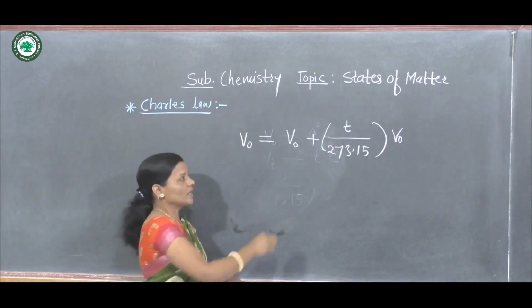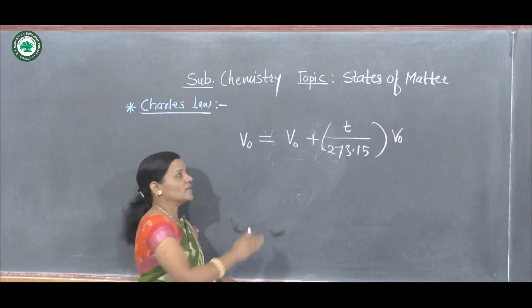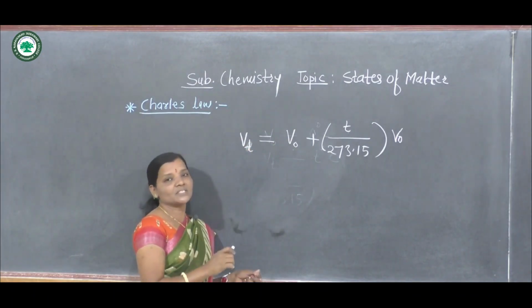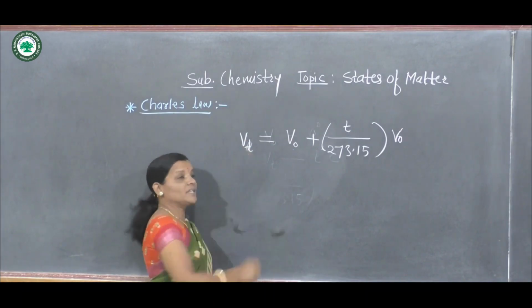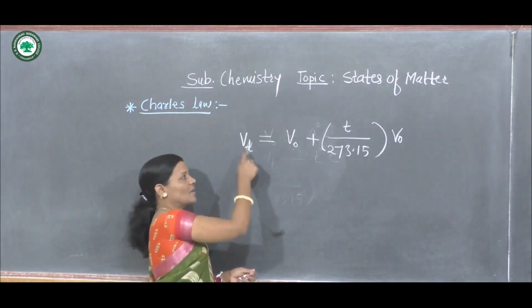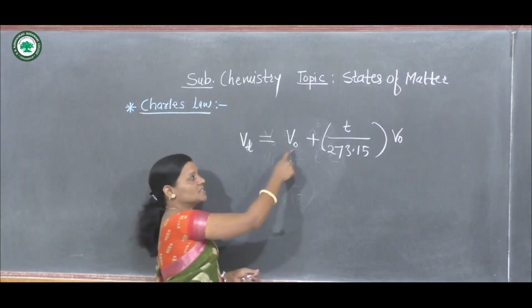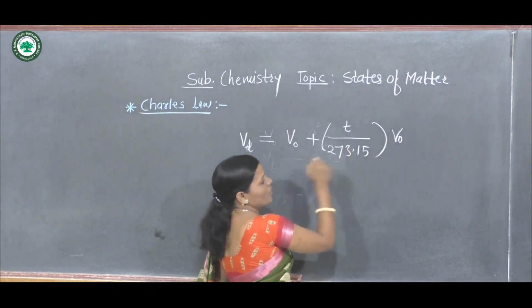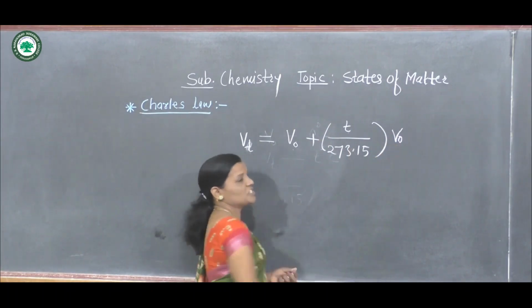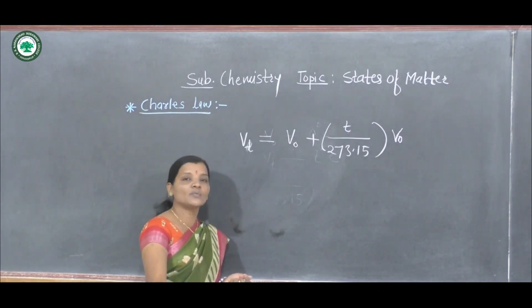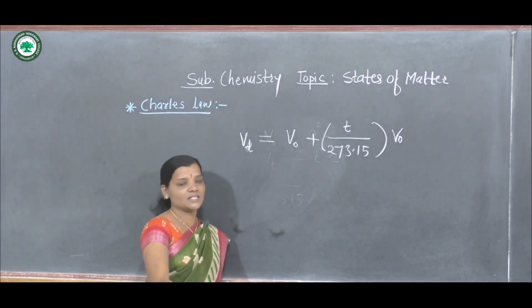That means whatever the initial volume is, it increases when the temperature of the system rises by t degrees Celsius. So the volume at t degrees Celsius, Vt, increases by t upon 273.15 of its initial volume, that is V naught, the volume at 0 degrees Celsius.